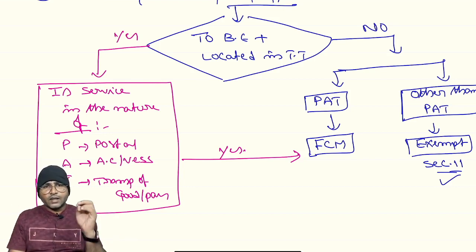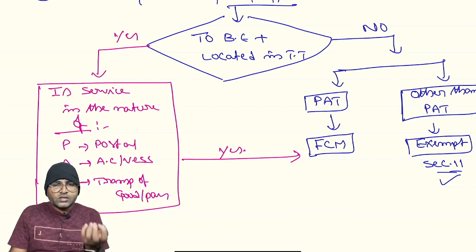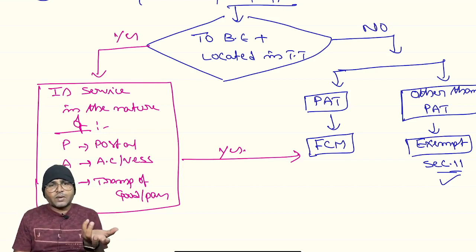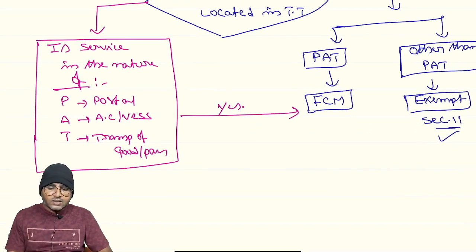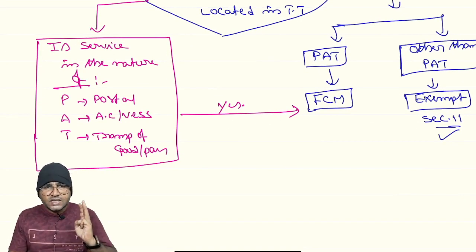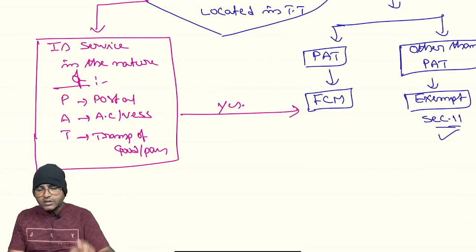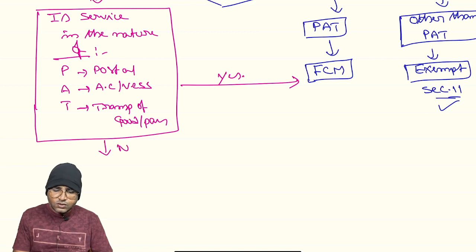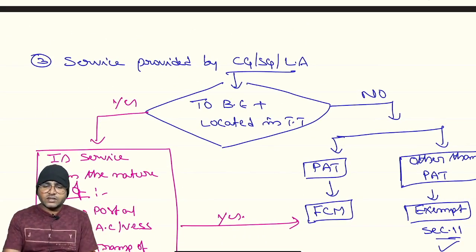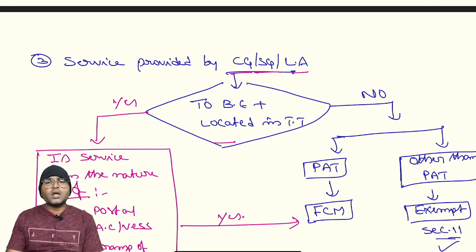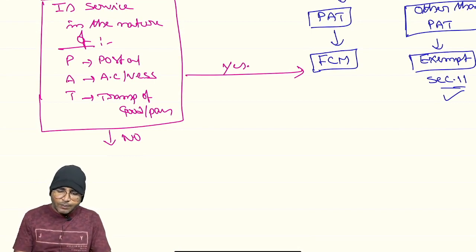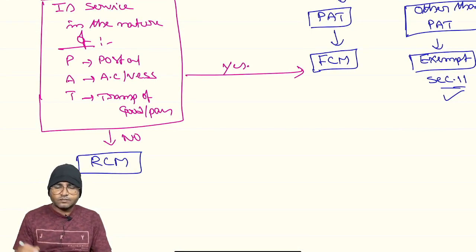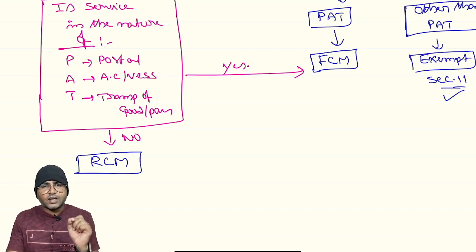Suppose on behalf of the company, a director books a bus ticket or train ticket, right? Transportation of the goods or passengers. Recipient might be a business entity. Services provided by CG, SG or local authority, right? And the recipient also a business entity. And subject to condition, if such business entity receives these three types of services, still forward charge mechanism. If your answer is no, that means service provided by CG, SG or local authority to a business entity located in taxable territory other than these three services, then what will happen? Reverse charge mechanism applicable. Other than these three services, reverse charge mechanism applicable.